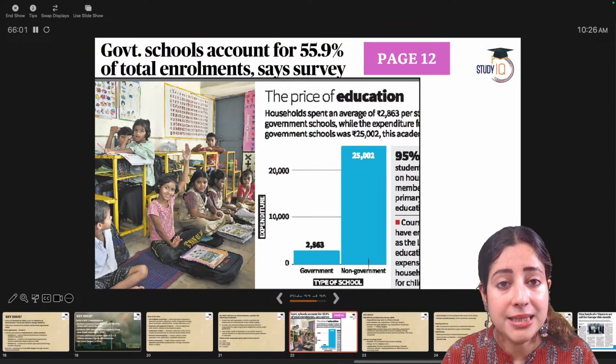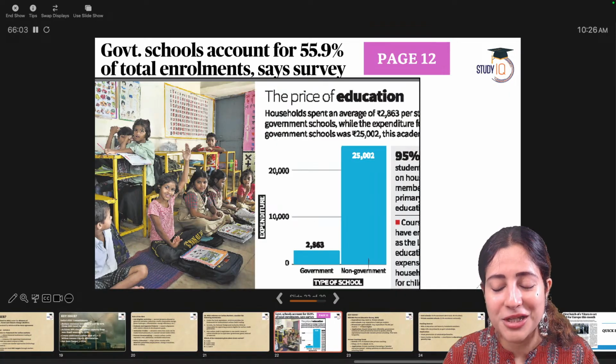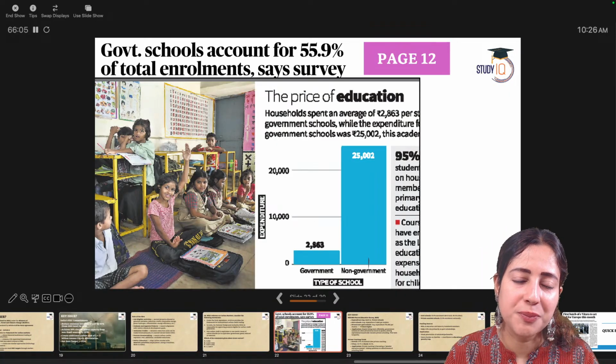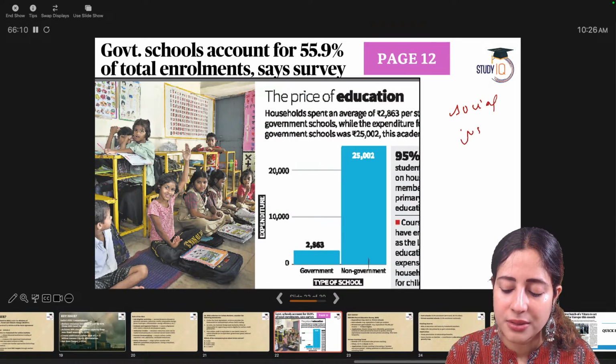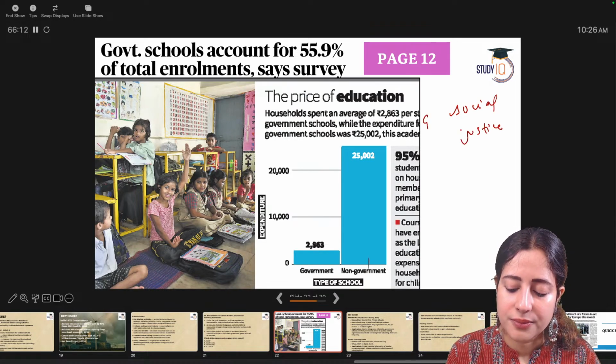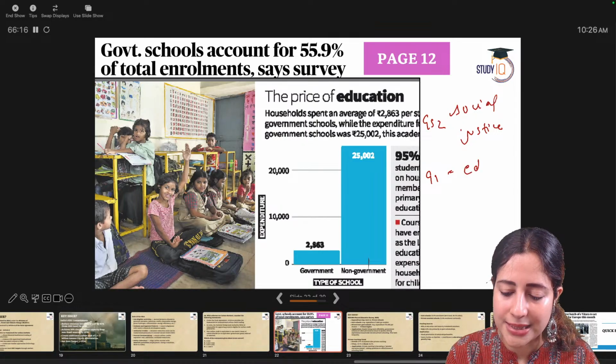And now the last major article for the day, page number 12. Once again, GS paper 2, social justice. GS paper 1, education. Okay. Education as a key social issue.